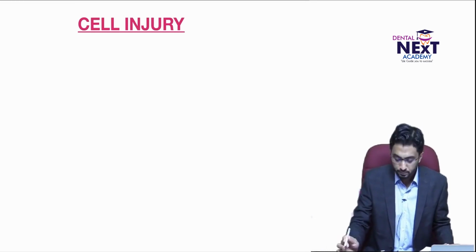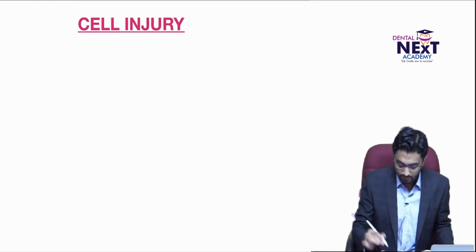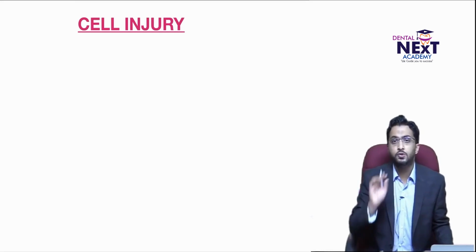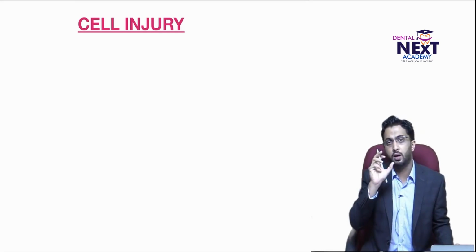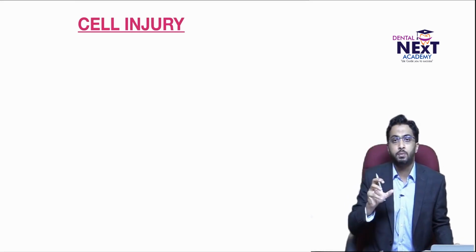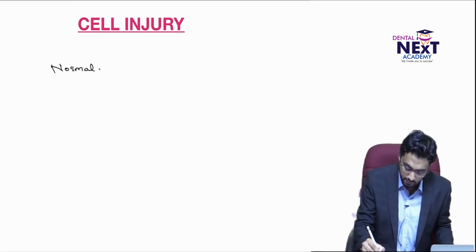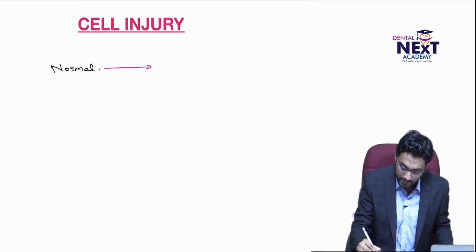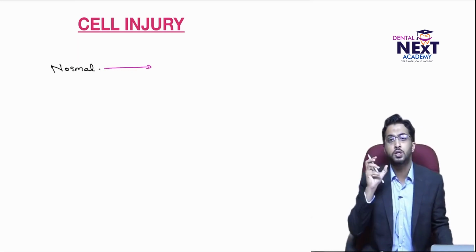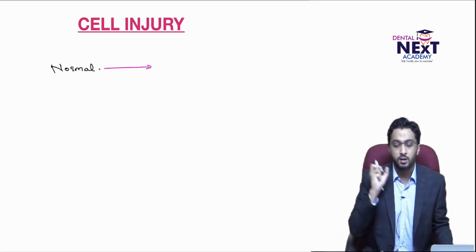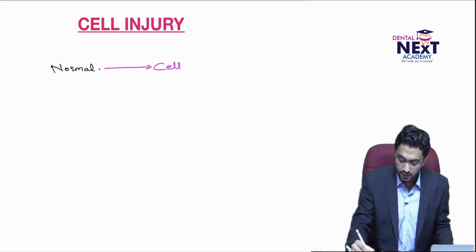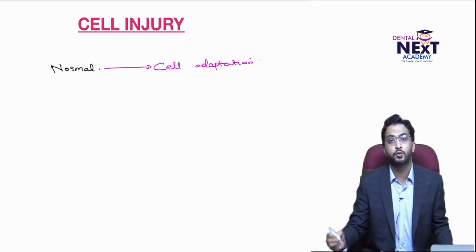Now if we start right away, I'll first show you what is actually happening during cellular adaptations and cell injury. Consider this to be a normal cell. If there is some noxious stimulus, some external cause, what happens initially is that the cell tries to adapt. This process is known as cell adaptation.